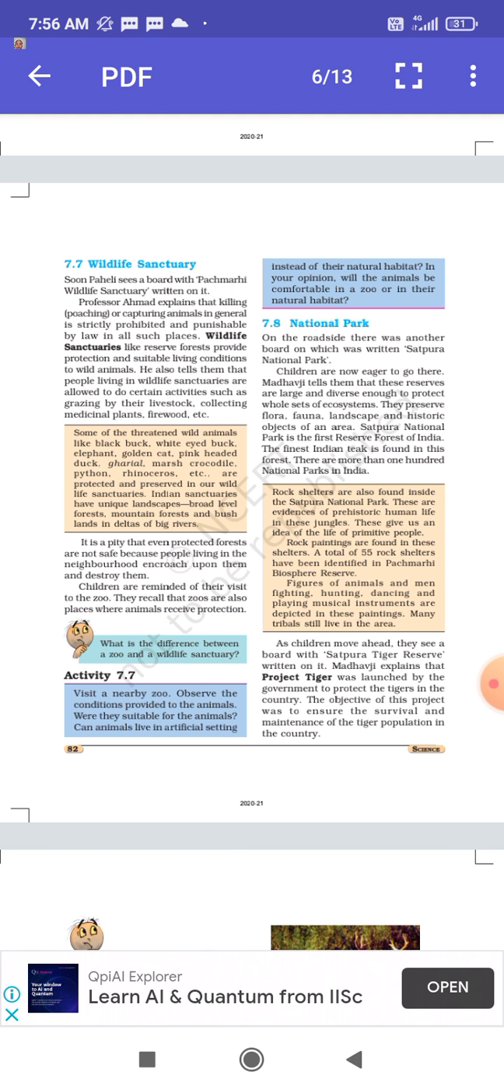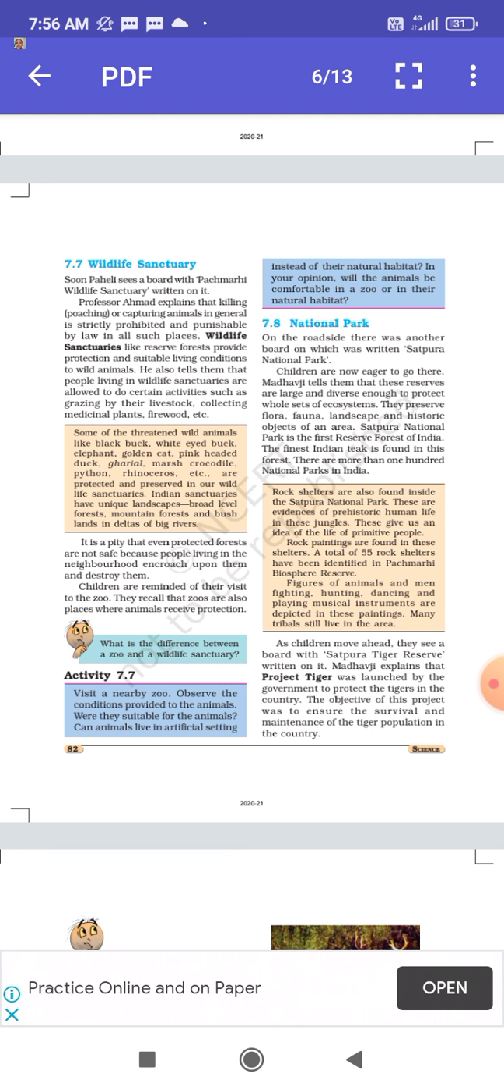Some of the threatened wild animals like blackbuck, white-eyed buck, elephant, golden cat, pink-headed duck, gharial, marsh crocodiles, python, rhinoceros, etc. are protected and preserved in our wildlife sanctuaries. Indian sanctuaries have unique landscapes: broad-leaf forest, mountain forest, lush land in deltas of big rivers. Now, which are the main animals which are protected in these wildlife sanctuaries?